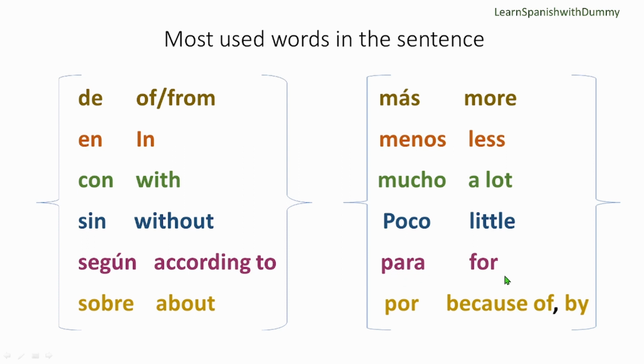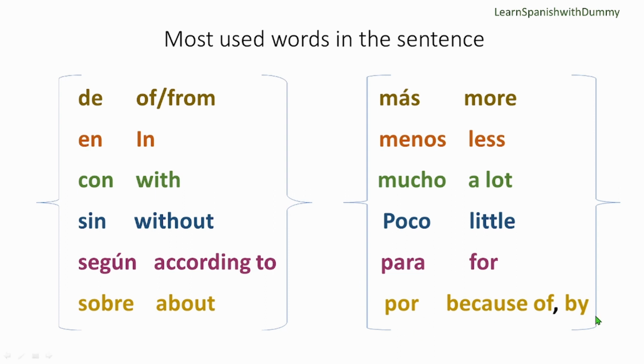"Para" means for. Like, this is for her, then es para ella. So in that sense you use it. Also "para" can mean to as well. "Por" has a lot of meanings. "Por" can mean because of. Because of him, then por él.